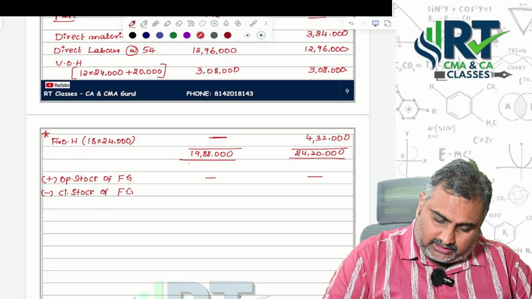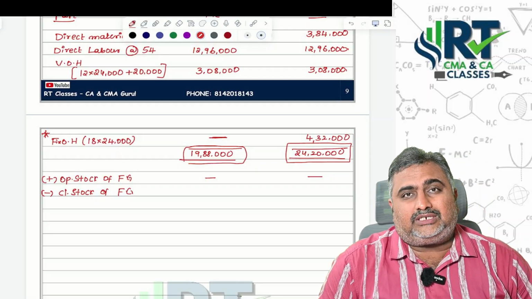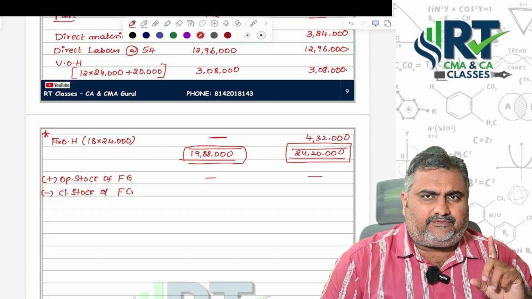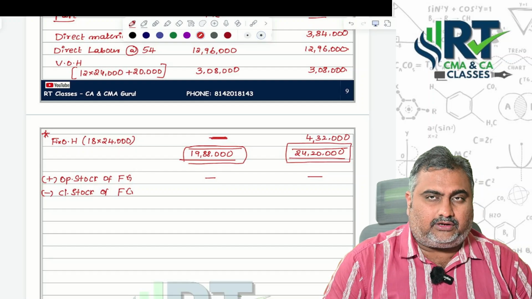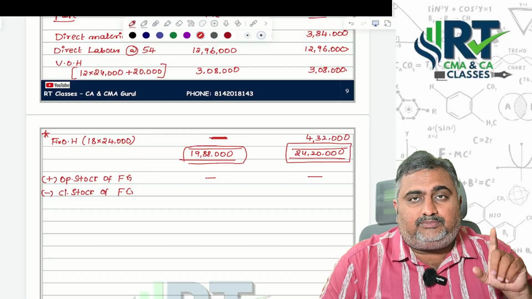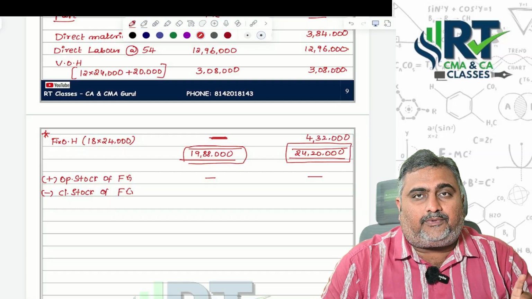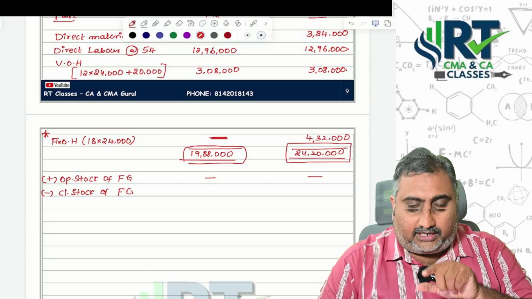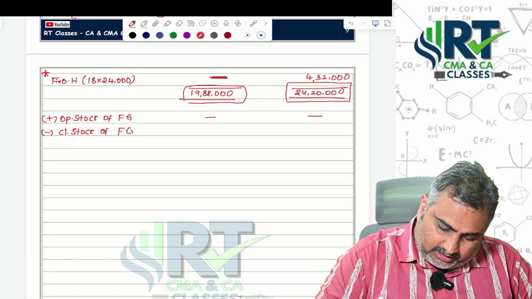This is your total cost of production under marginal, and this is under absorption. For closing stock inventory valuation under marginal costing, fixed overhead should not be included. That's the reason we don't consider it here. But under absorption costing, fixed part is also included in the valuation of inventory. That's the reason we added fixed production overheads. Got it? So now see the calculations.